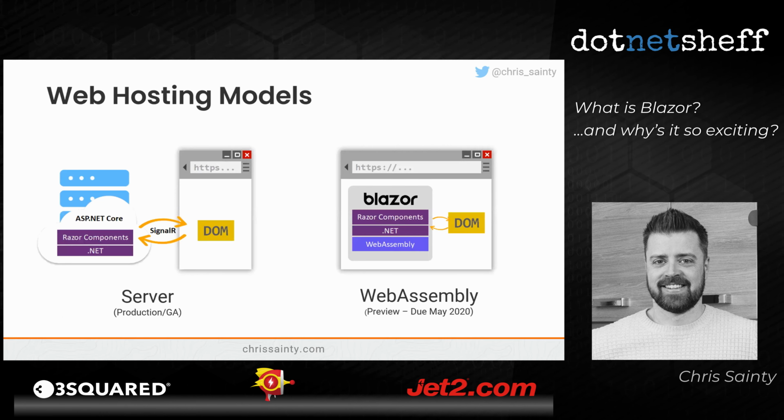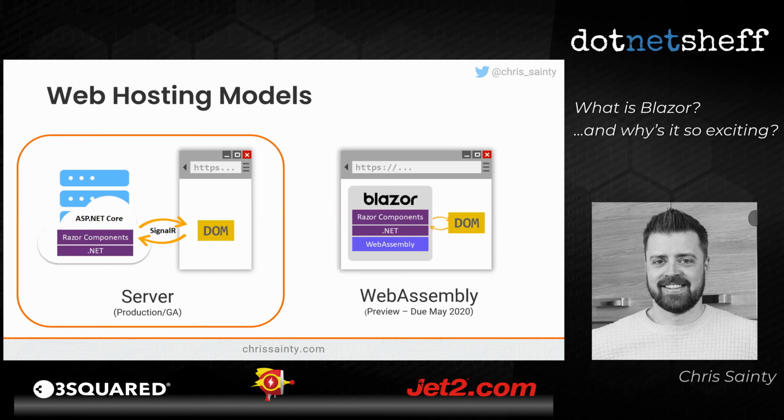In terms of the hosting models, there's two that I'm sure you've probably heard about if you've looked at Blazor at all: Blazor Server and Blazor WebAssembly. Blazor Server is the current production supported hosting model for Blazor. This was released back at .NET Conf in September last year, as part of .NET Core 3.